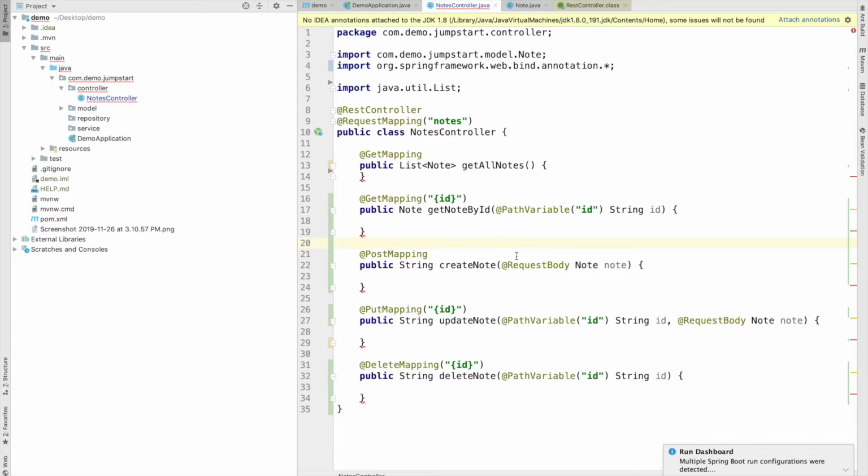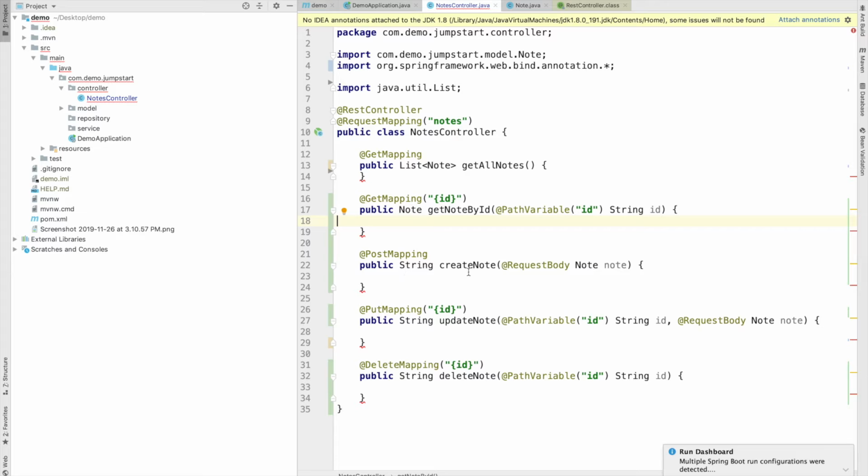So I have removed all the code and made some methods for our whole nodes application. The first method is get all nodes, where we will retrieve all nodes. The next method is get node by ID. In this method we are using a path variable. A path variable is just taking input in the URL. So just use the annotation PathVariable and map this ID to the path.